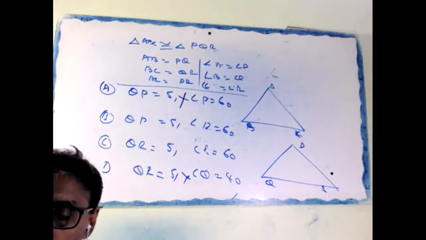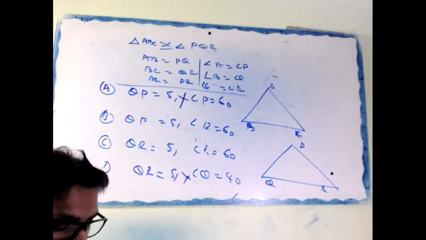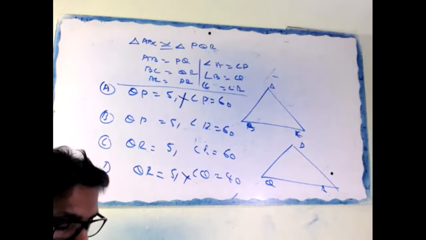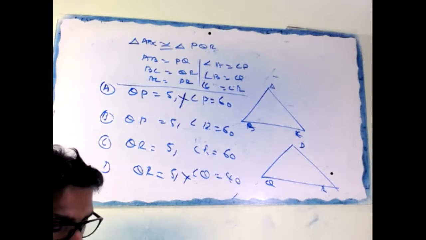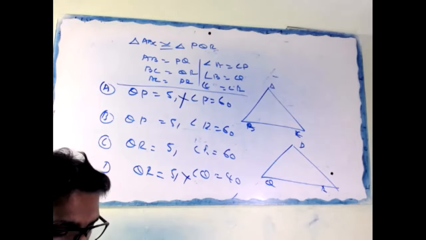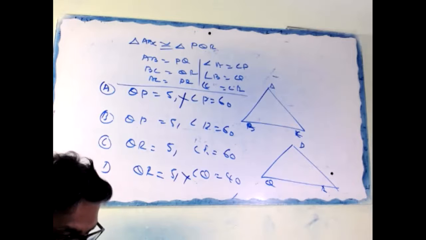If triangle ABC is congruent to triangle PQR, then which of the following is true? In triangles ABC and PQR, AB equal to PR, angle A equal to angle P. Two triangles are congruent by SAS, then what? AC equal to PQ, right?